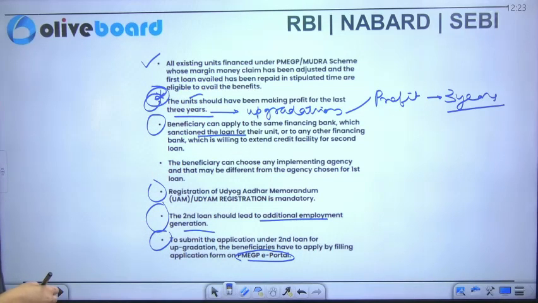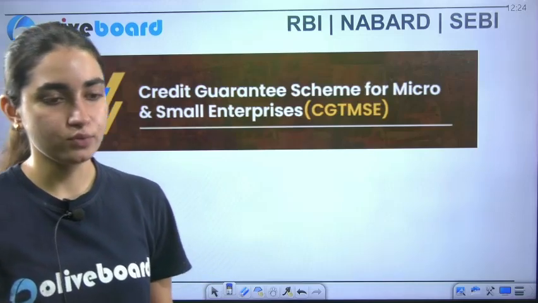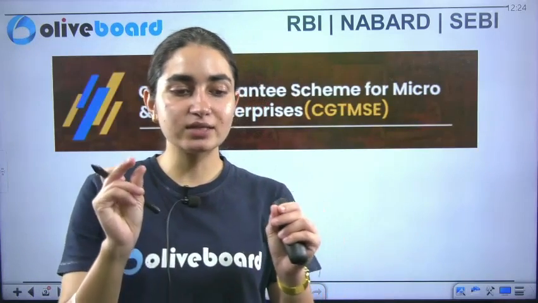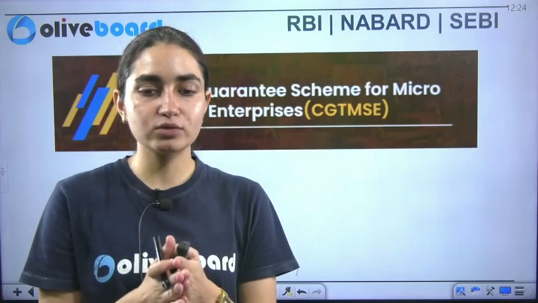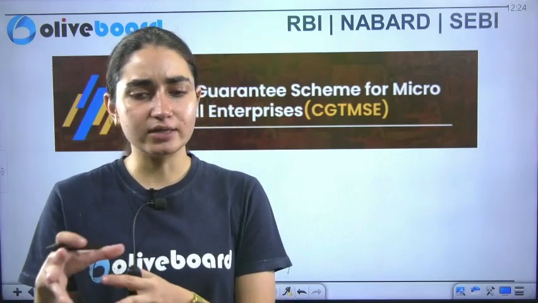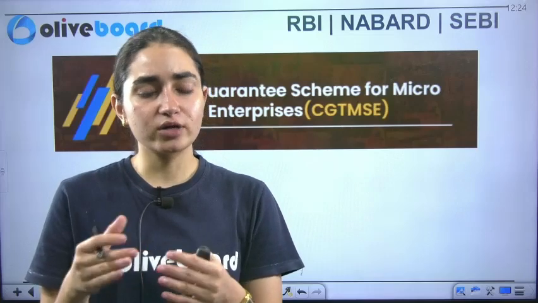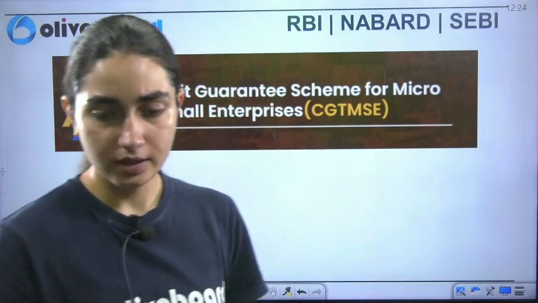Okay, now the next scheme that we have is the credit guarantee scheme for micro and small enterprises. Is the first scheme clear to all of you? I have specifically marked the important parts as well. Is the first scheme clear to all of you? Did you get to know how employment generation will be there in the rural areas and the underserved and unserved areas, and what kind of help will be provided by the government of India? Did you get it?